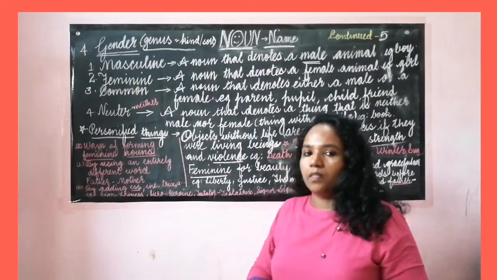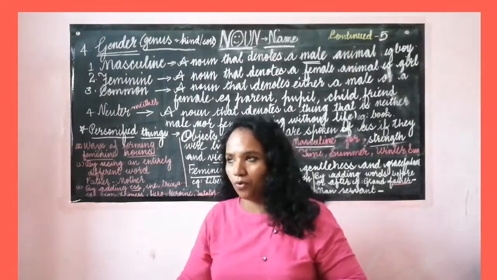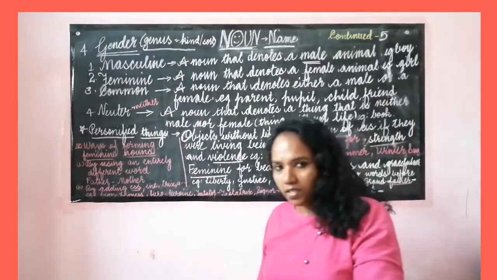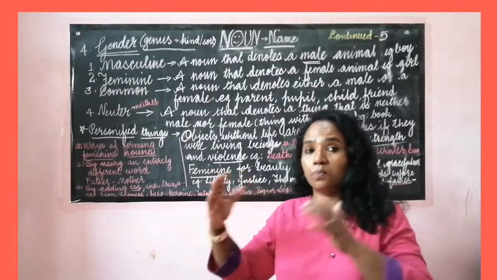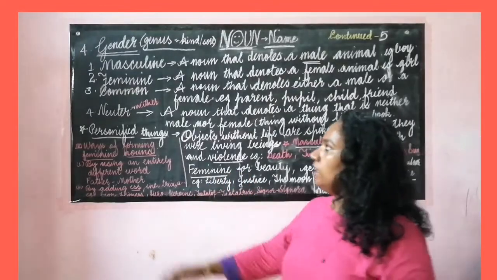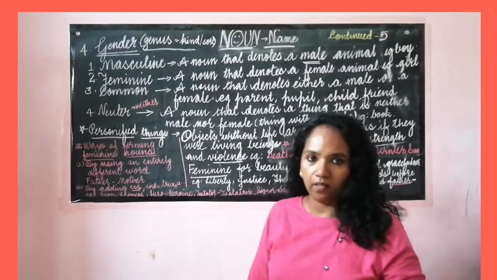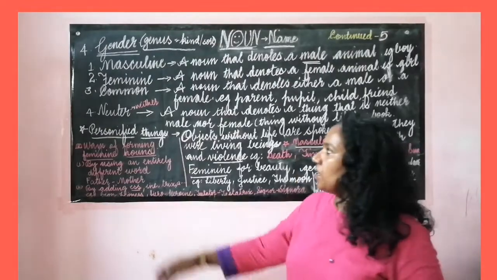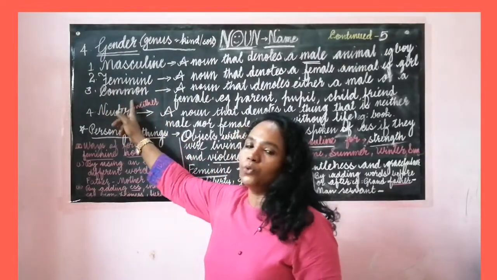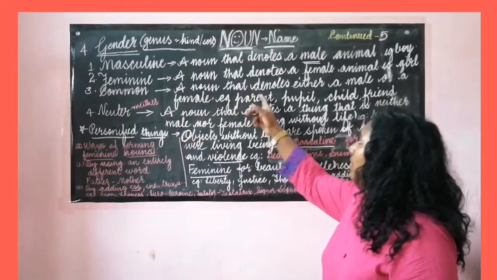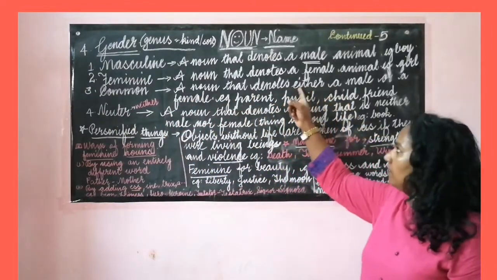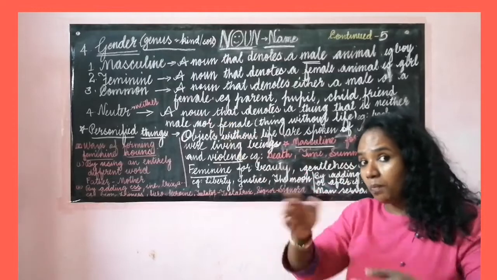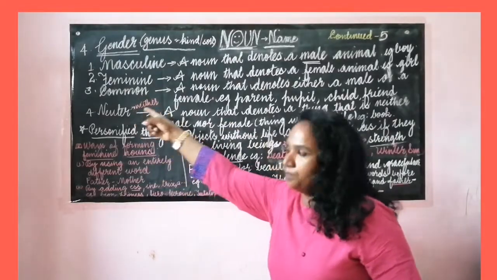So common. There are some nouns which can be used for both the male as well as female. When a child is there, we do not know its sex, whether it is male or female. In that category, we simply address it as child. And a teacher can be a male person or a female person. So such categories are taken into common noun. A noun that denotes either a male or a female. Both male and female can come in common.